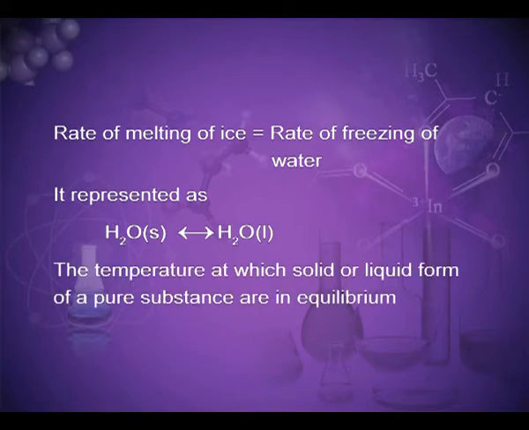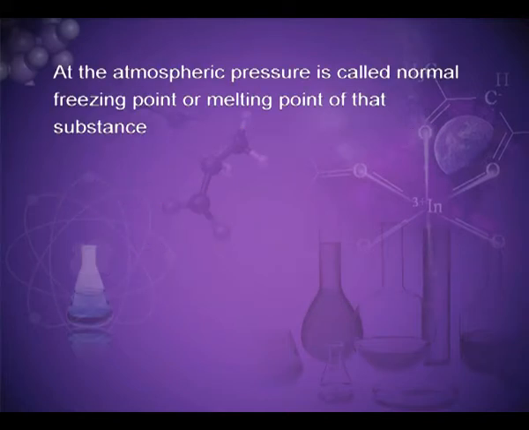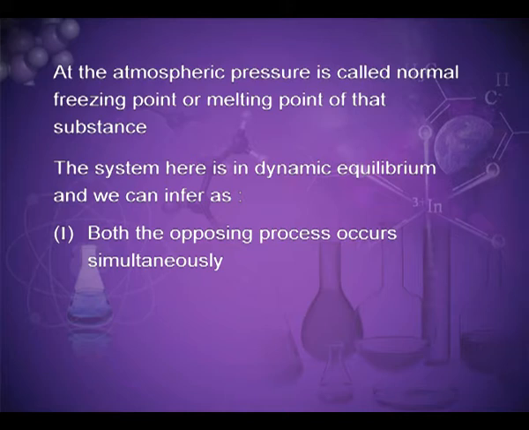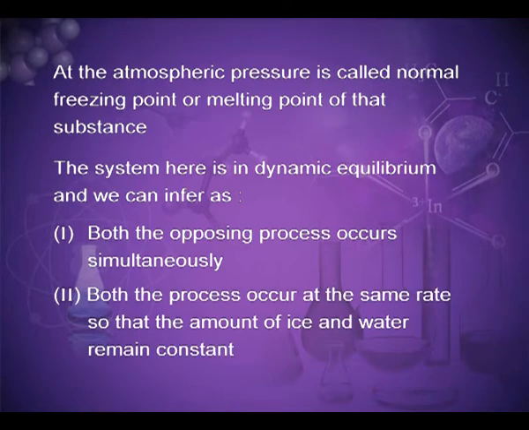The temperature at which the solid and liquid forms of a pure substance are in equilibrium at atmospheric pressure is called the normal freezing point or melting point of that substance. The system here is in dynamic equilibrium, and we can infer, first, that both the opposing processes occur simultaneously, and second, that both processes occur at the same rate, so that the amount of ice and water remains constant.